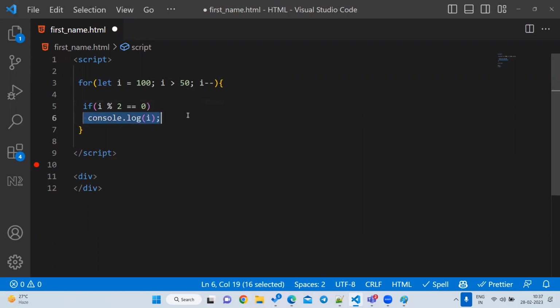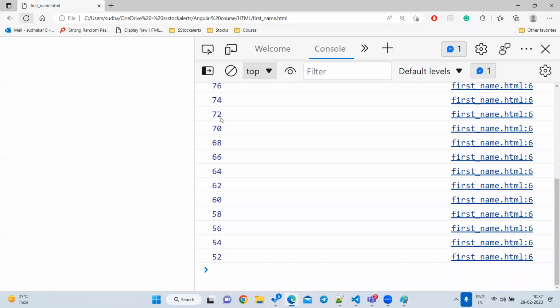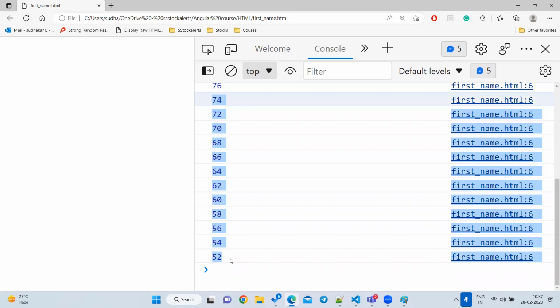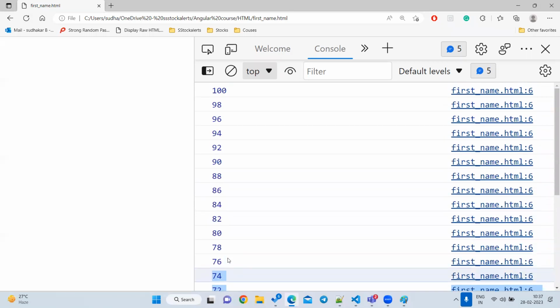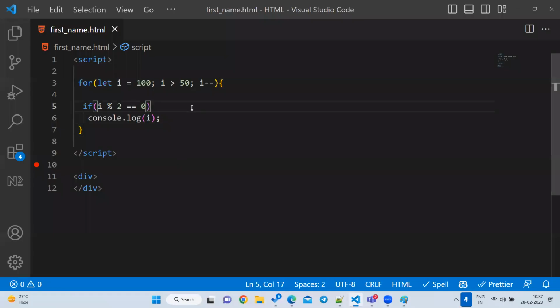If you are going to write only one line, is the curly bracket required or not required? Not required, but I will write it. For now let us test it. See, 74, 76, something like that. In some interviews they have asked, print only even numbers from 150 to 200. Tell me how to print it.